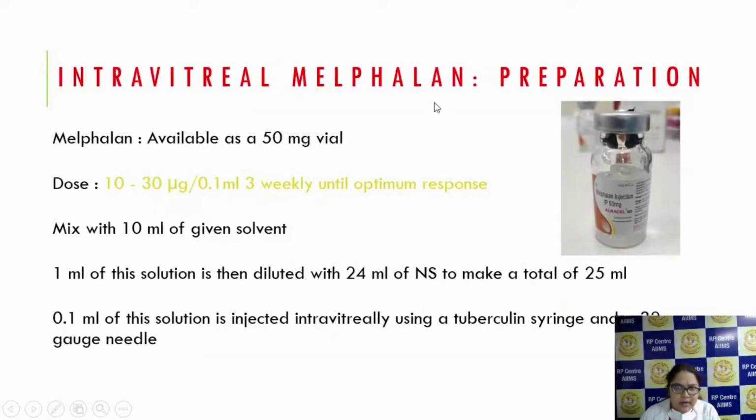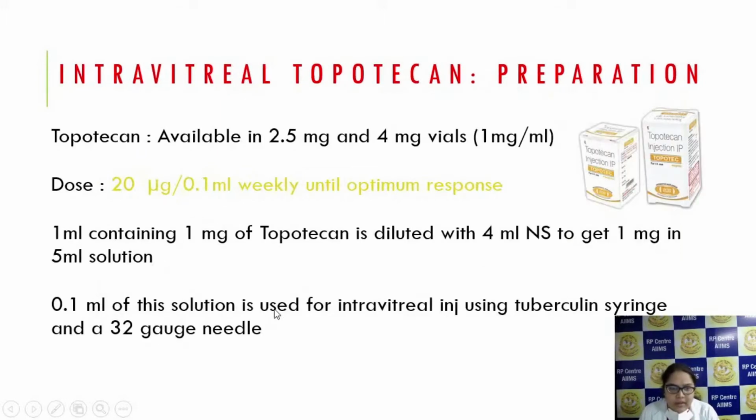Coming to intravitreal melphalan, what is the preparation? It comes in 2 vials. One vial is the drug itself, which contains 50 mg of melphalan, and another is 10 ml of solvent. You mix the solvent in this vial to make a solution, and 1 ml of the solution is then diluted with 24 ml of NS to make a 25 ml solution. From this you take 0.1 ml of the solution to inject intravitreally, which contains around 20 microns of melphalan.